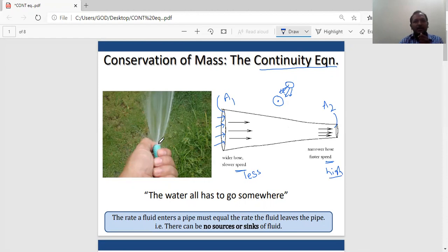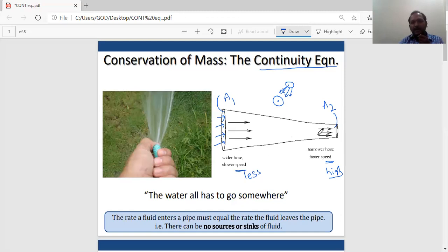We observe this whenever you want to send water from one place to another at high pressure. For example, you are gardening, using a pipe for trees and plants, and the plants are somewhat far away. Then generally you increase the speed by decreasing the area of cross section.